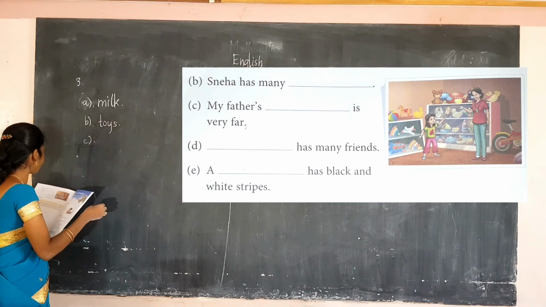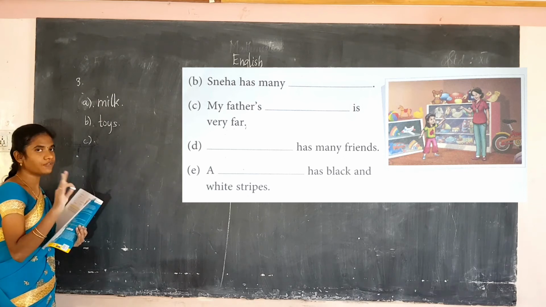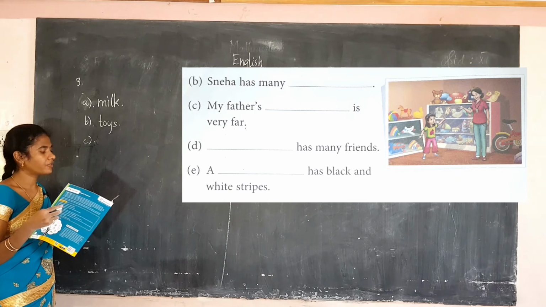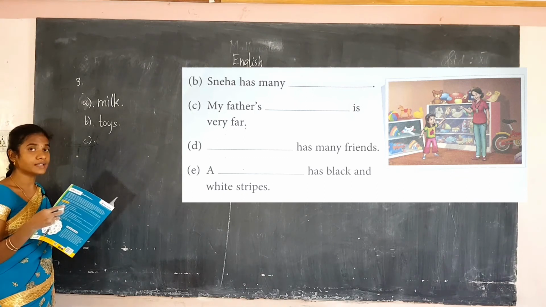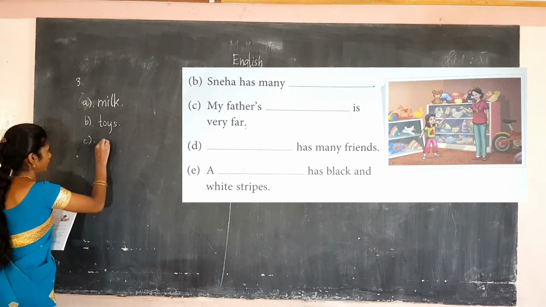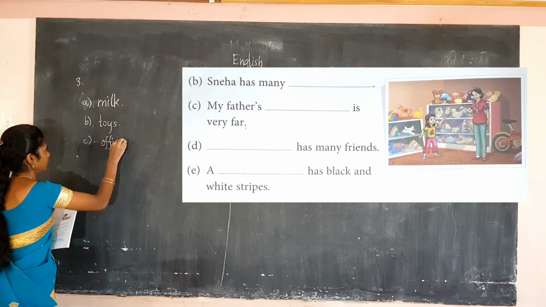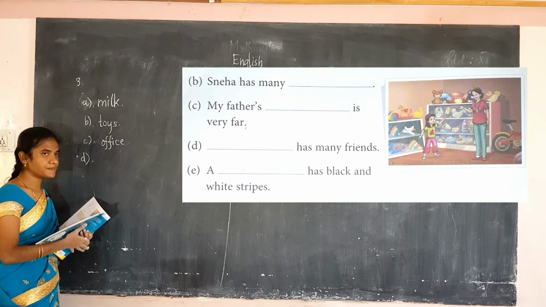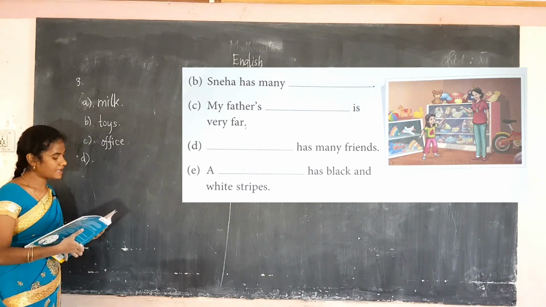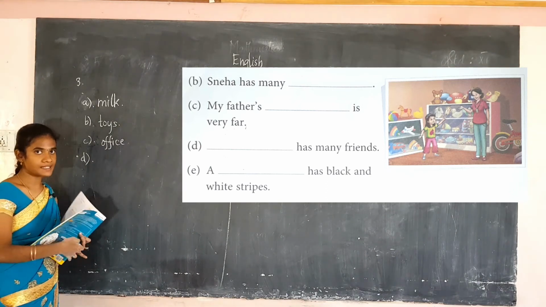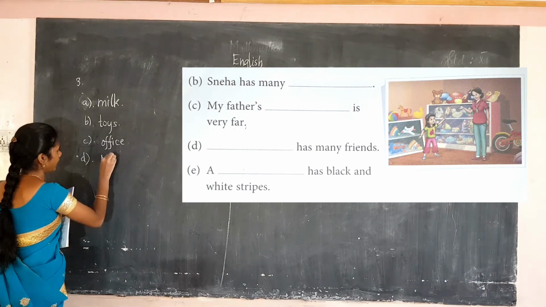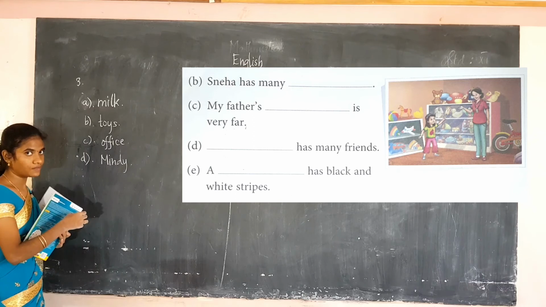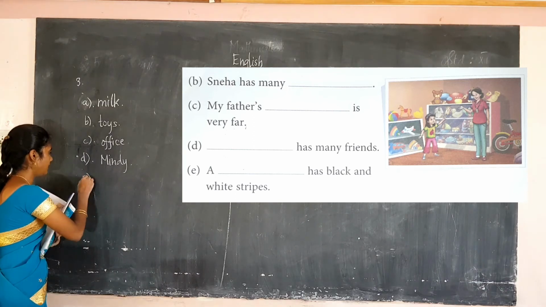C. My father's dash is very far. I have to choose from the box. Can you tell me the answer? My father's office is very far. Then D. Dash has many friends. Mindy has many friends. It's the name of a person.